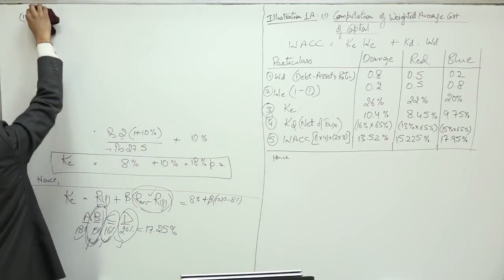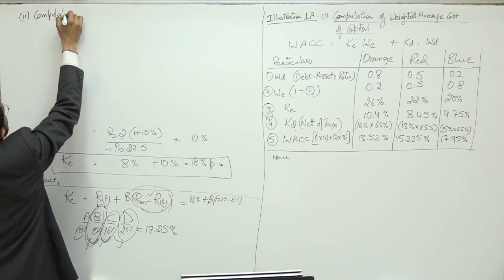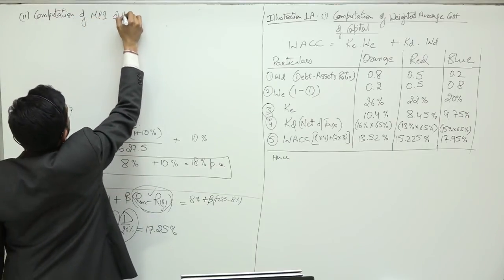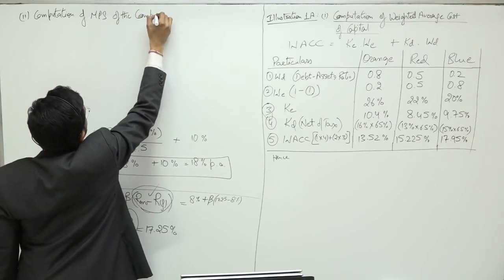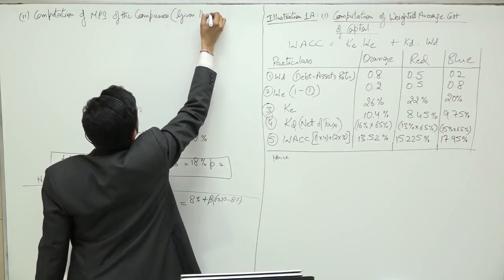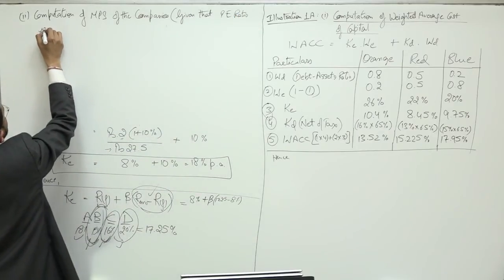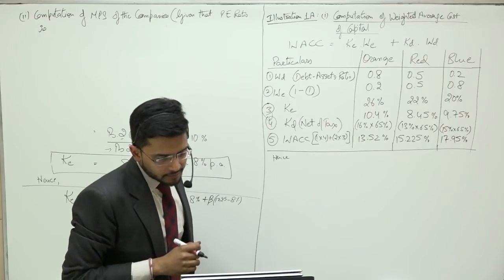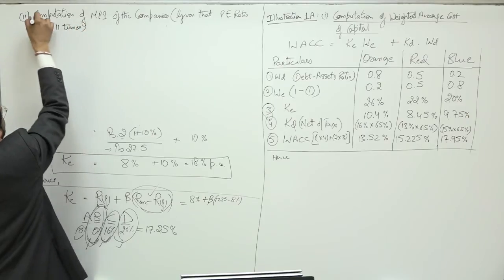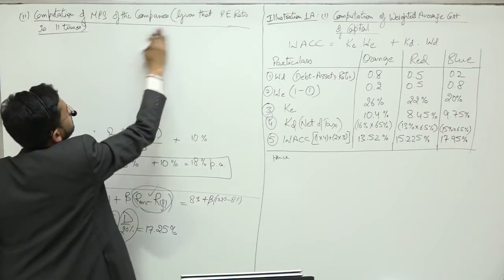Okay sir, let's come on to the second part of the question, and the second part requires you to compute the MPS of the companies, given that the PE ratio is 11 times. We need to compute the MPS of the three companies.